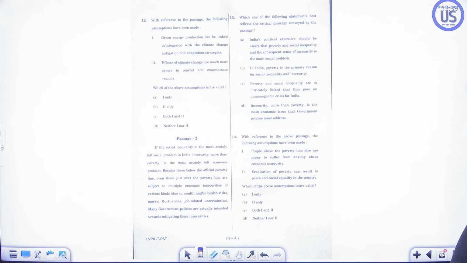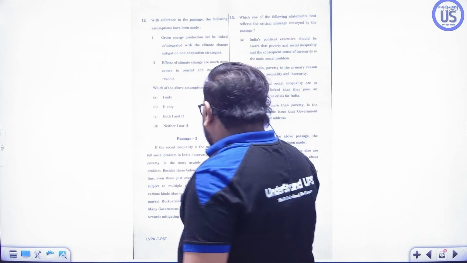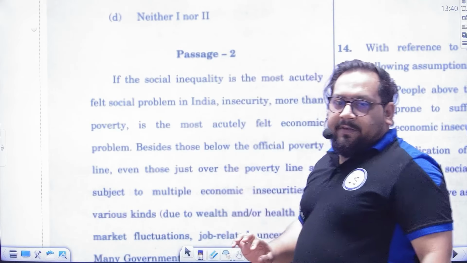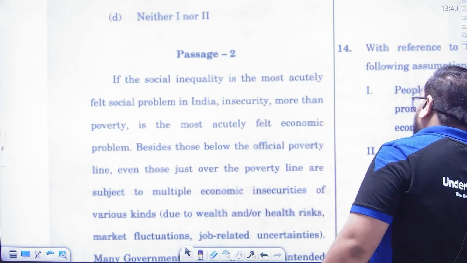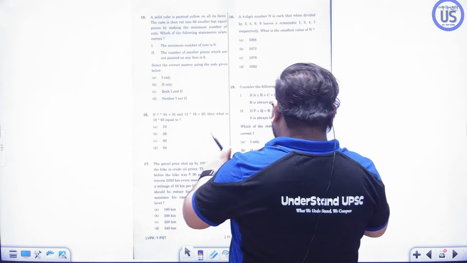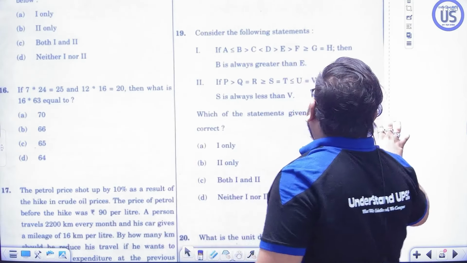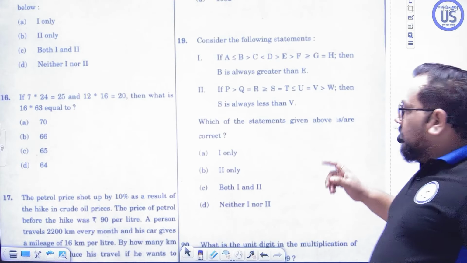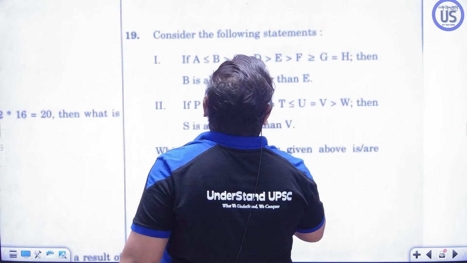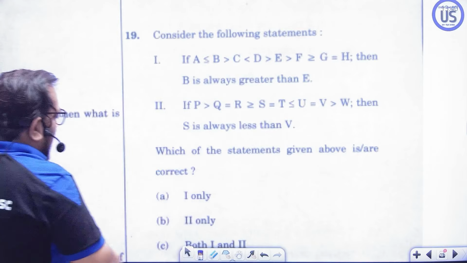Okay. These are the passages. The social inequality, as I told you, it is the passage on social inequality. I already told you in the previous slides. Okay, check it out. Now, see, I talked about inequality, na? Inequality. See, it is the question of inequality. This one, much more. See, this question is of inequality. Okay, how will you solve?